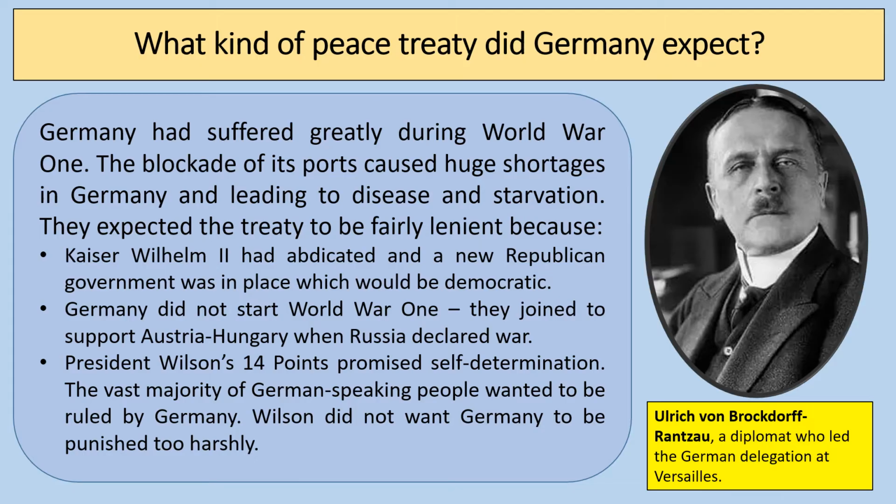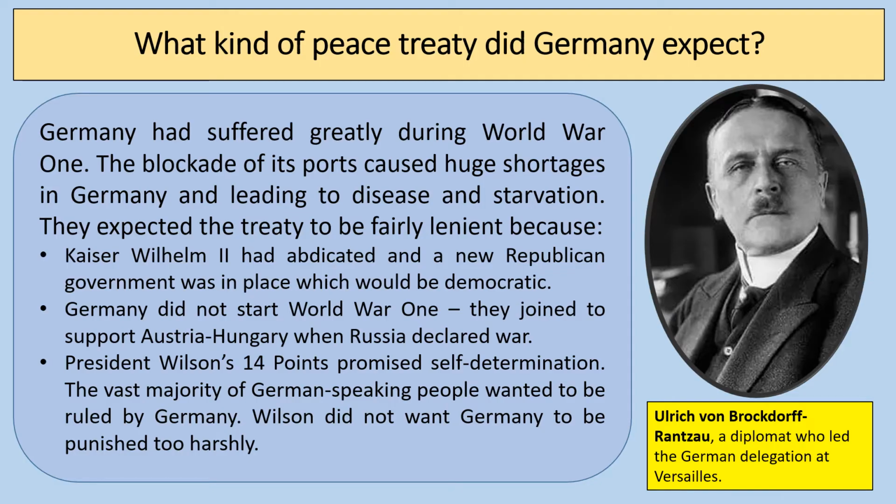The second key fact is that Germany did not directly start the First World War, and they could quite feasibly argue that they joined the war to support Austria-Hungary when Russia had declared war on Austria-Hungary. And obviously the whole background to the assassination of Archduke Franz Ferdinand on the 28th of June 1914. His assassination was basically putting Austria-Hungary and Serbia in conflict with one another. So the actual origins of the conflict were quite complex, and therefore to simply blame Germany for starting the First World War would probably, if you look at the facts behind it, be quite harsh.